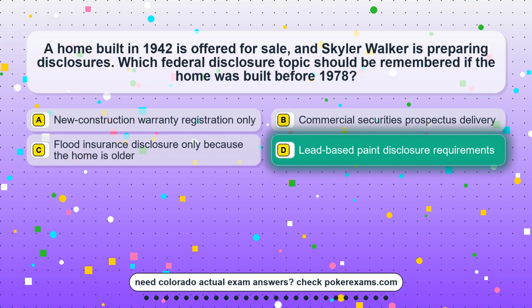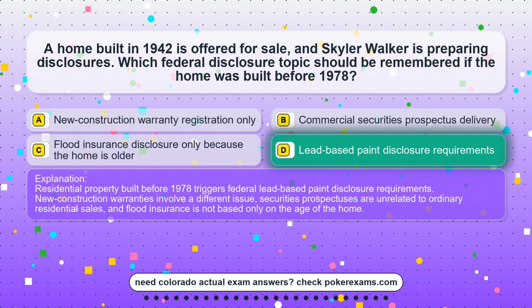The correct answer is option D, lead-based paint disclosure requirements. Residential property built before 1978 triggers federal lead-based paint disclosure requirements. New-construction warranties involve a different issue. Securities prospectuses are unrelated to ordinary residential sales, and flood insurance is not based only on the age of the